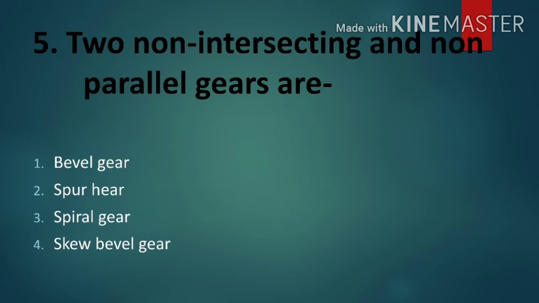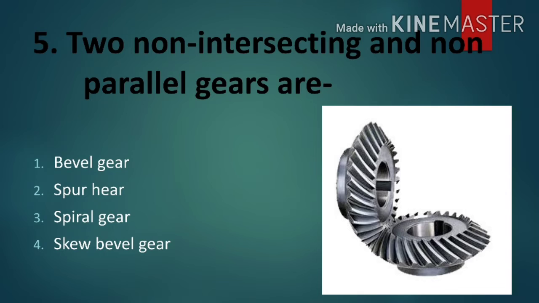Fifth question is two non-intersecting and non-parallel gears. Options given are bevel gear, spur gear, spiral gear and skew bevel gear. If it is asked that two non-intersecting, non-parallel gears, the correct answer is skew bevel gears. Here you can see a photograph for your reference. So it is indicated that two non-intersecting and non-parallel gears.